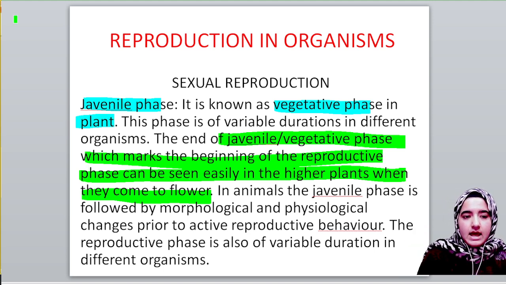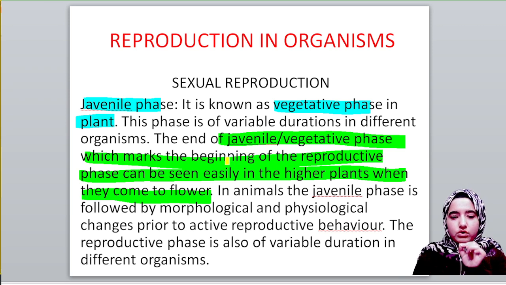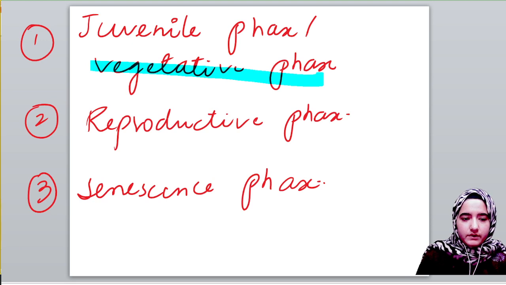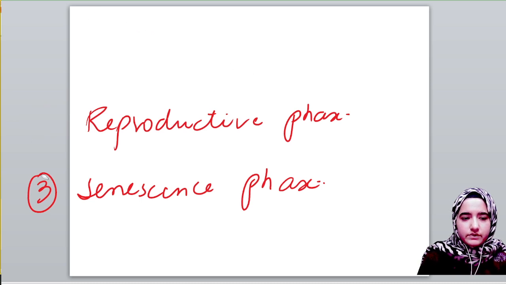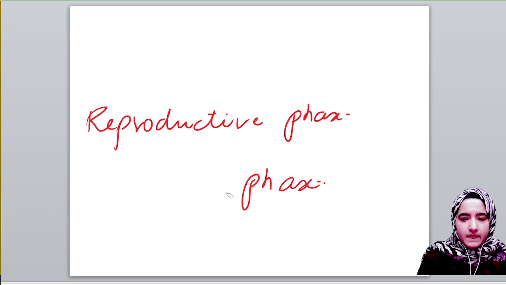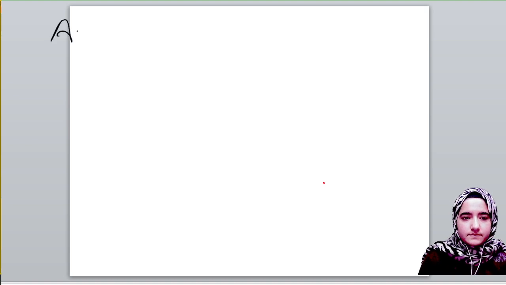And you might have heard that in animals, the juvenile phase is followed by morphological and physiological changes prior to reproductive behavior. What I actually meant to say here, I'll erase it and explain. If we talk about human beings, we all go through adolescence.